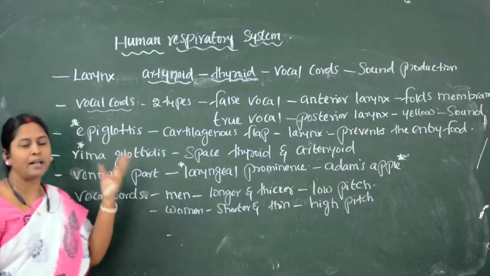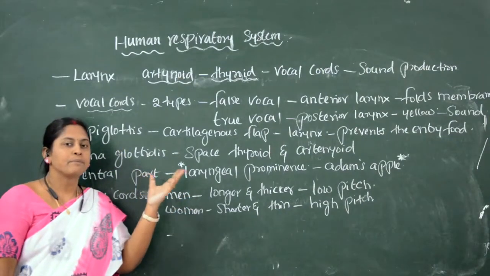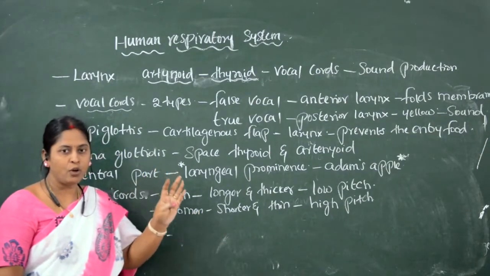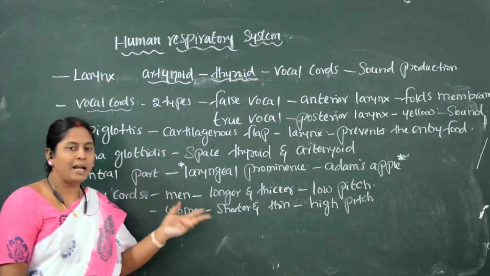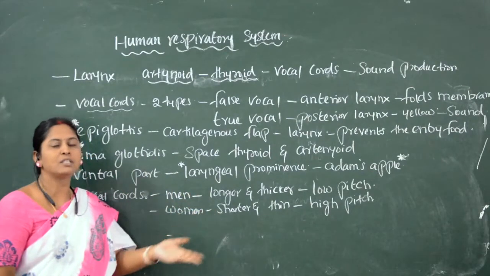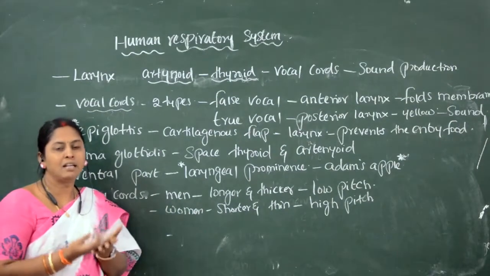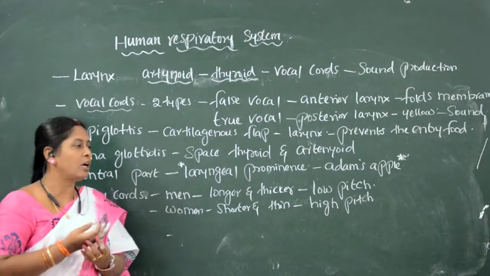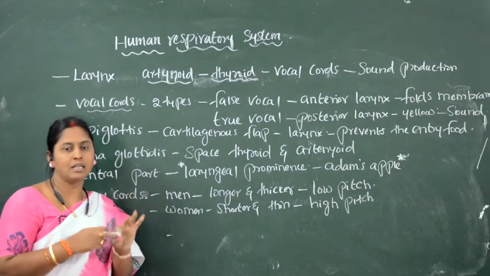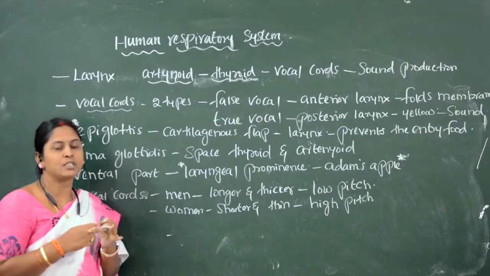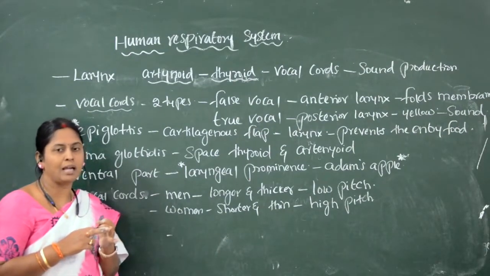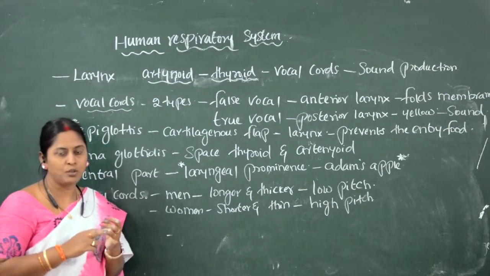Thyroid, cricoid, and epiglottis are the 3 unpaired cartilages, whereas the three paired cartilages are corniculate cartilage, arytenoid cartilage, and cuneiform cartilage. Corniculate cartilage is otherwise known as cartilage of Santorini.